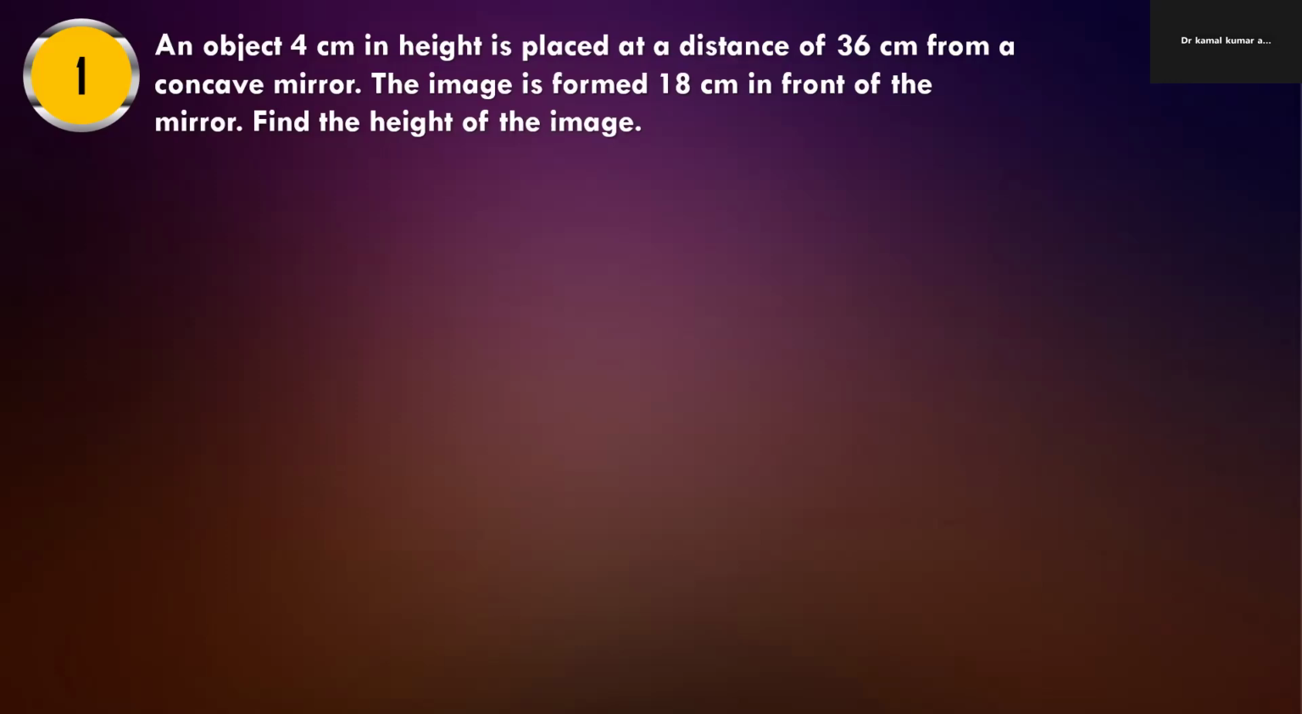So we have the object height, which means h1. H1 is given as 4 centimeter, placed at a distance of 36 centimeter in front of the concave mirror. So it will be the concave mirror like that, and in front of that means here. This distance is 36 centimeter.